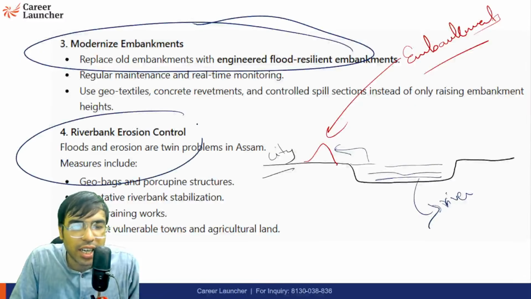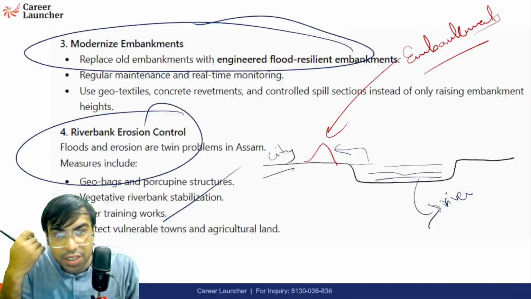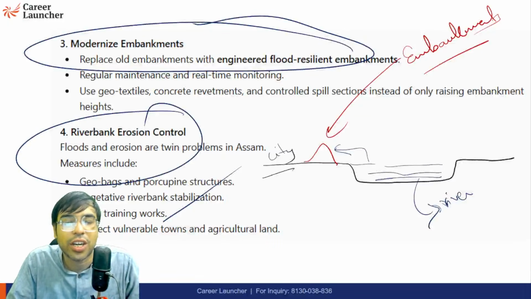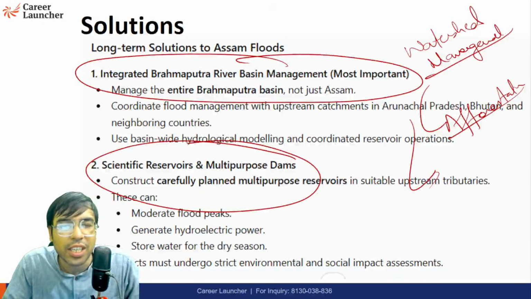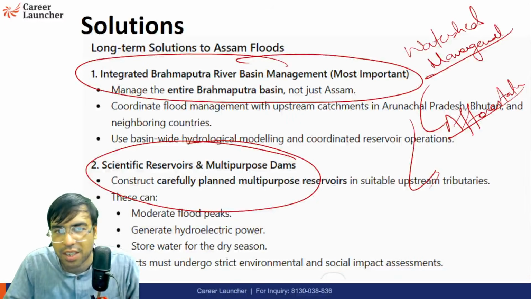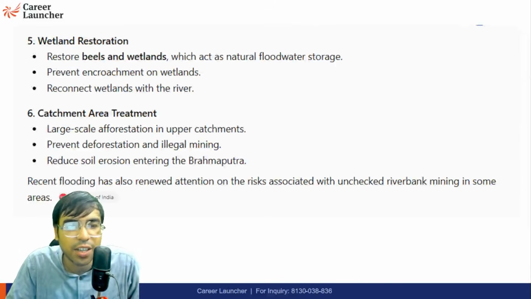So river erosion control, etc. can be done. So proper embankment is needed. We need to have afforestation. No need to cut the trees. And an early warning system should be there. And these are the things. Beyond a certain point, there's something which is not in human control. You cannot control the rainfall. But we can control the afforestation. We can control that there should be less deforestation. These are the things we can do.